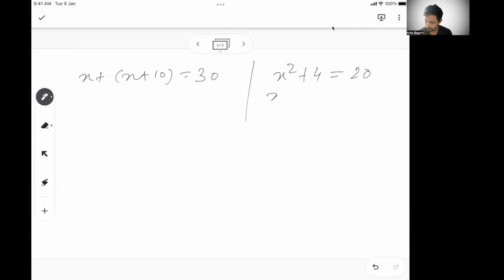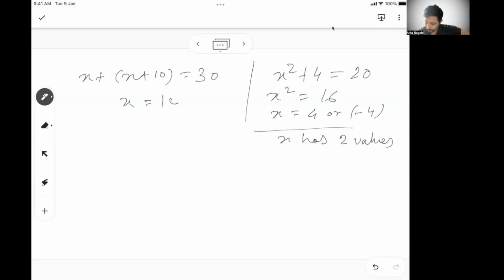So you know x square is equal to 16 and x is equal to 4 or minus 4, right? So here we have seen that x has two values, but in the last one we solved, x is equal to 10, so x has one value.